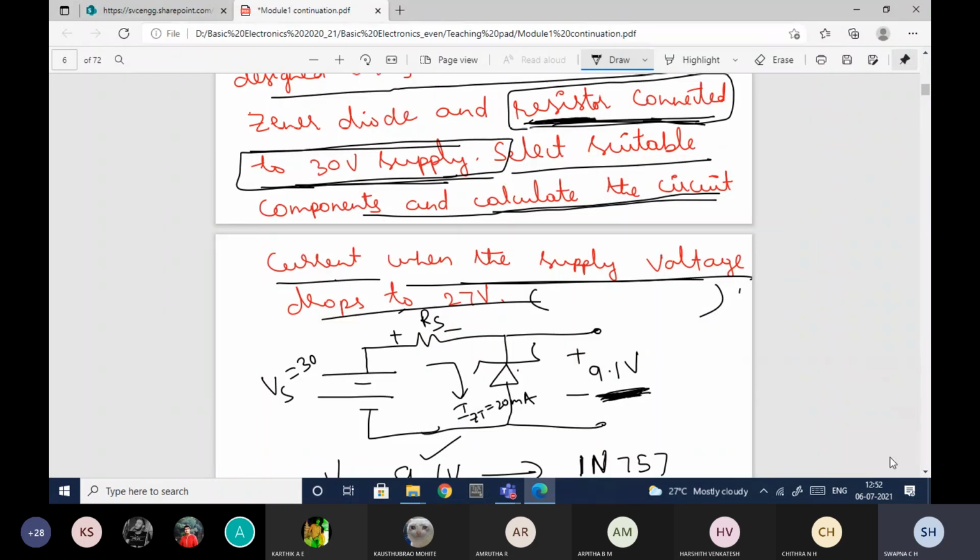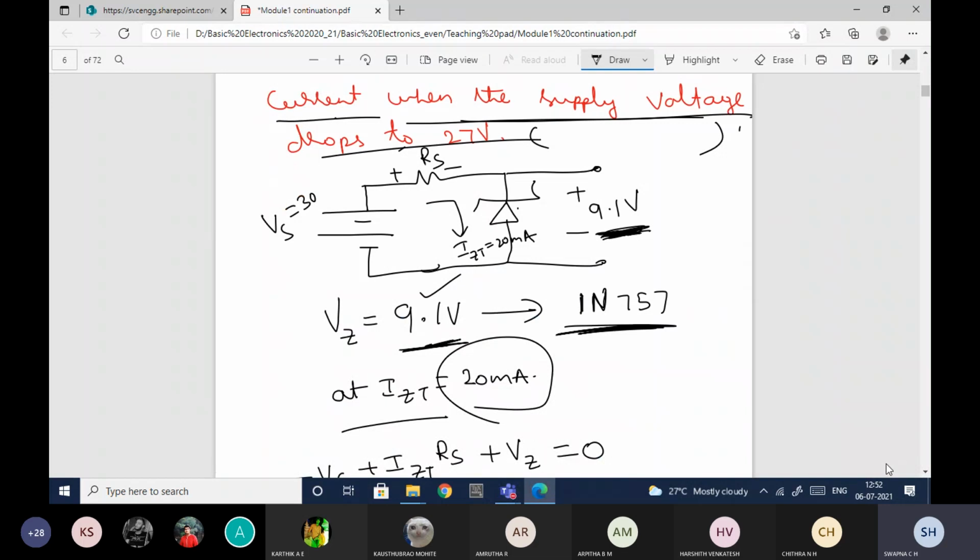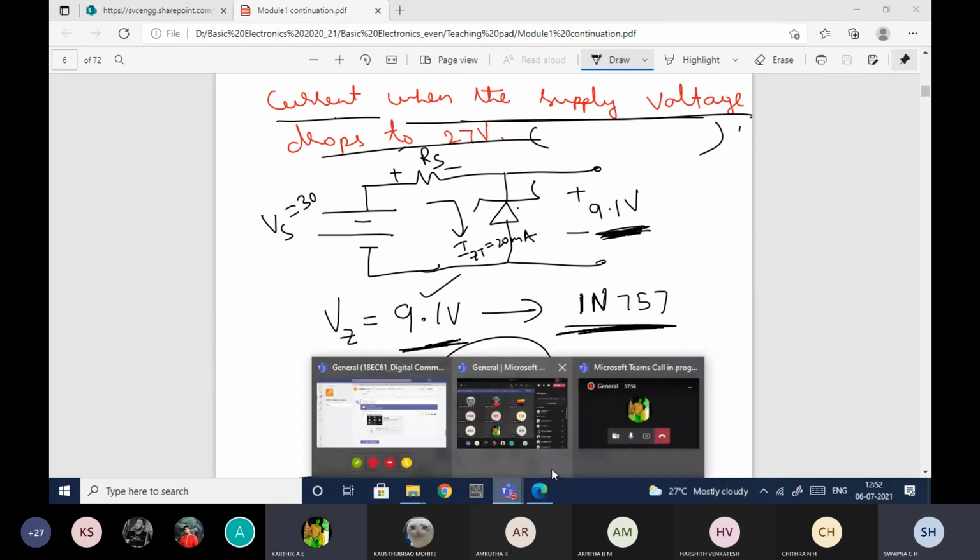So this is how you need to design the circuit. We have one more problem related to this that we'll see tomorrow. That's all for now. If anybody has any doubts, you can ask me. Otherwise, the class is done for the day.